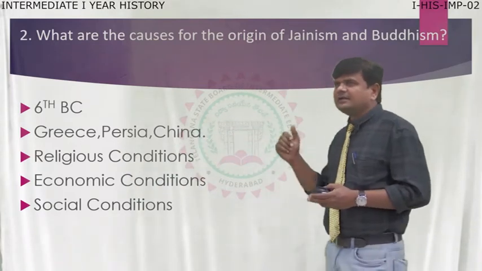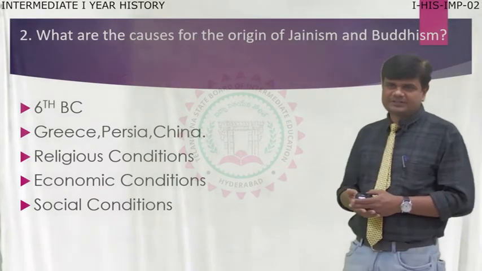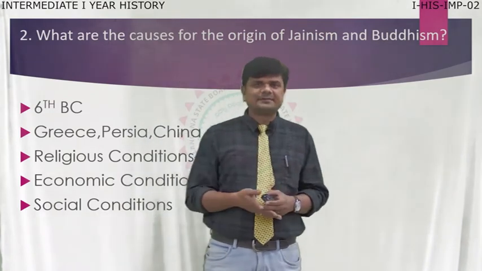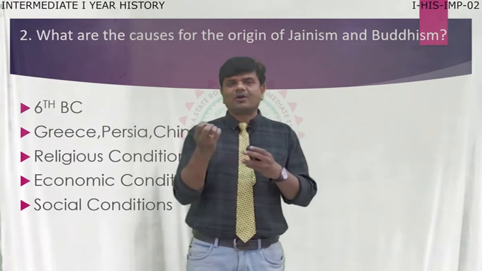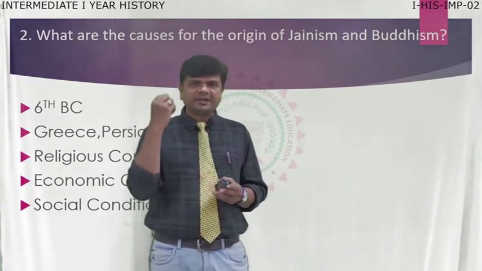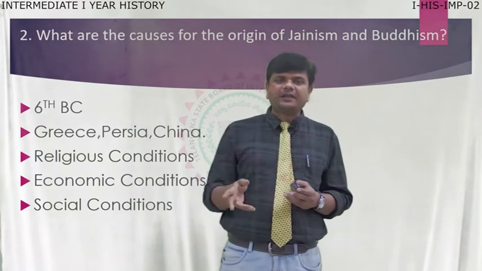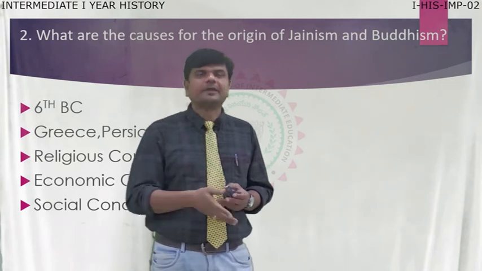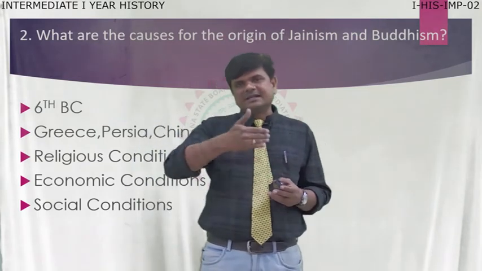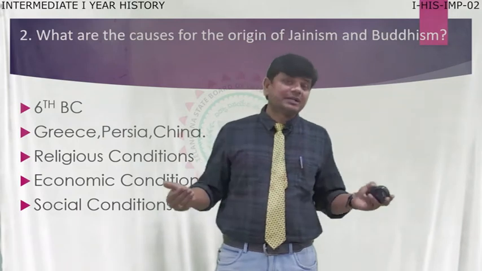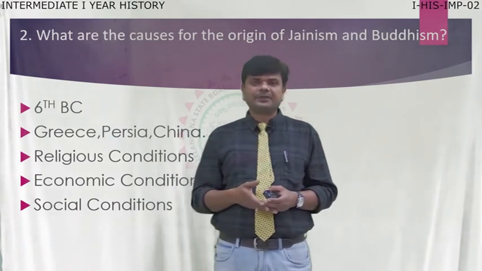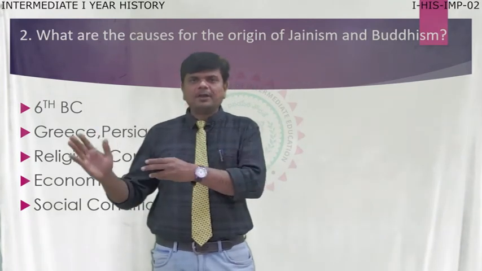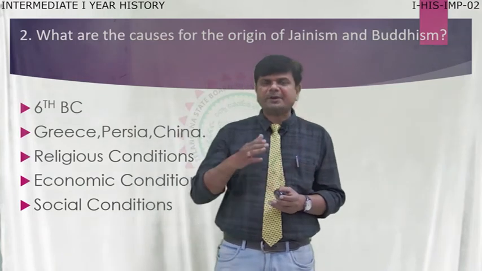Now moving to the last one, social conditions. As already seen in religious conditions, Brahmins had the upper hand because the total religion was in their control. Whatever they said or stressed, the other people had to follow and obey. When religious conditions were like that, social conditions were also like that, because education was only for Brahmins and Kshatriyas. Vaishyas were completely involved in business.